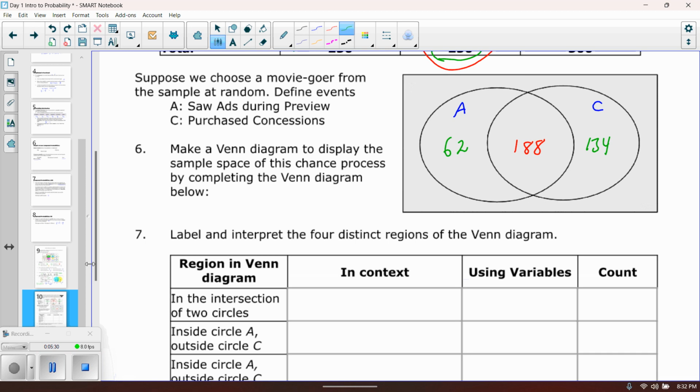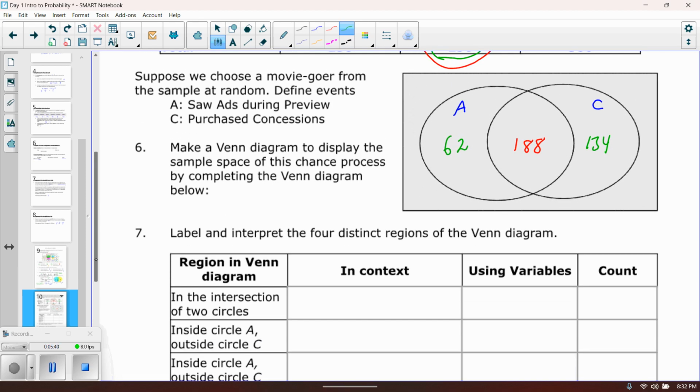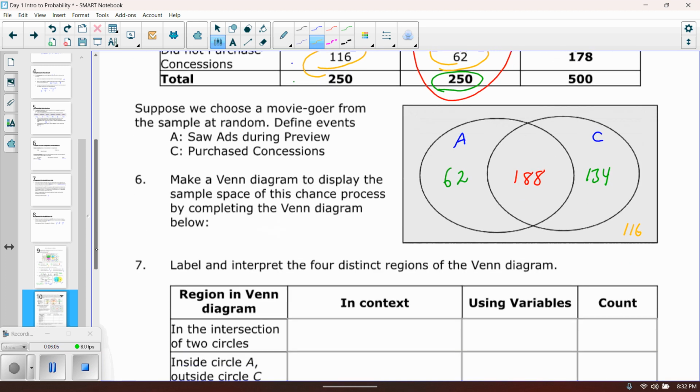Now we're going to interpret the 4 distinct regions of the Venn diagram. And there are 4, because once again, I am missing a number. I have 62, 188, and 134. The one piece that I'm missing are the people who didn't purchase concessions and saw no ads, which is this 116. That's what goes in the box out here because it doesn't belong to either circle. So let's interpret what we actually see there.